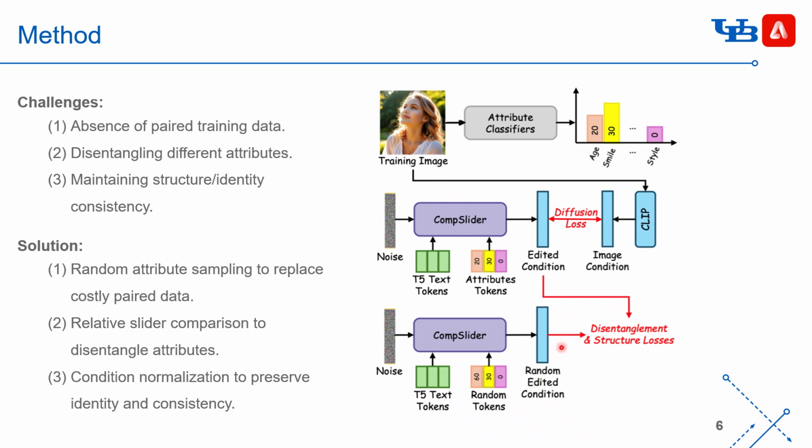At the same time, we also need to make sure the same caption provides the same identity or structure. So we still have a normalization loss between the edited condition and the random edited condition.